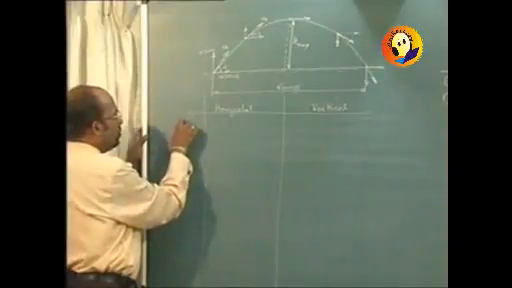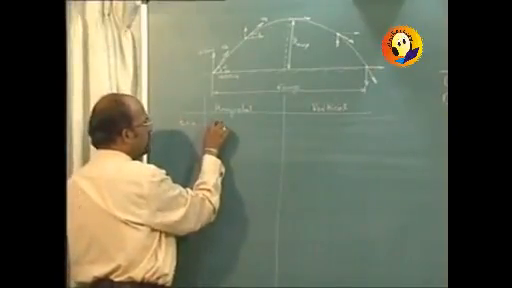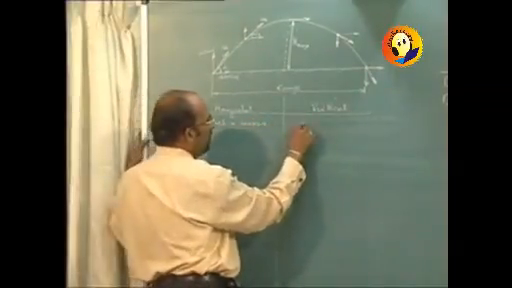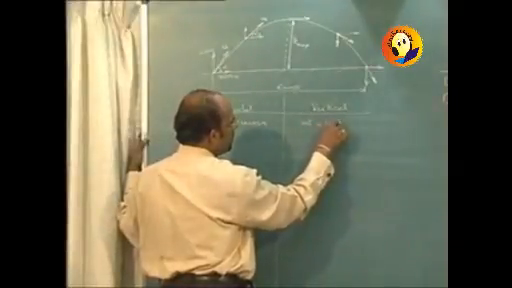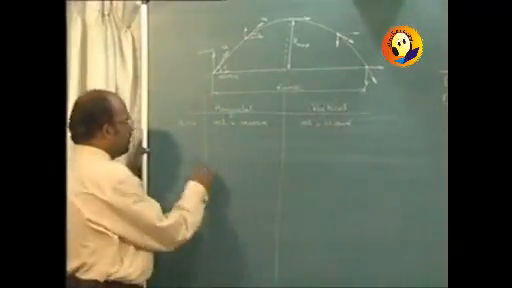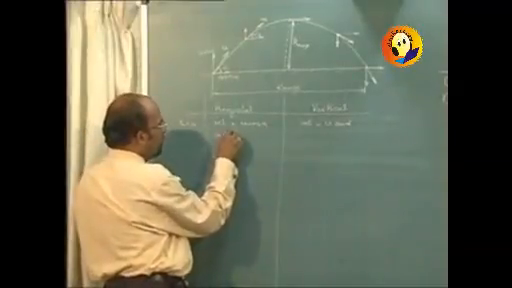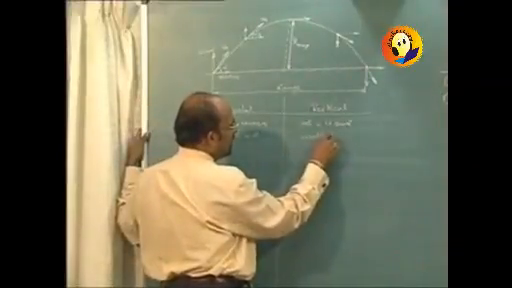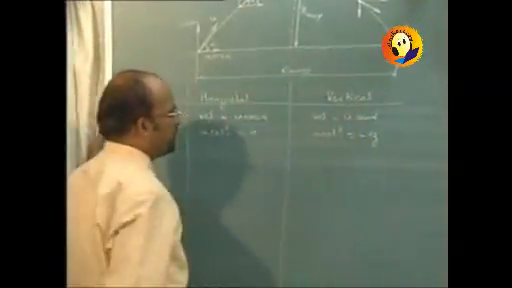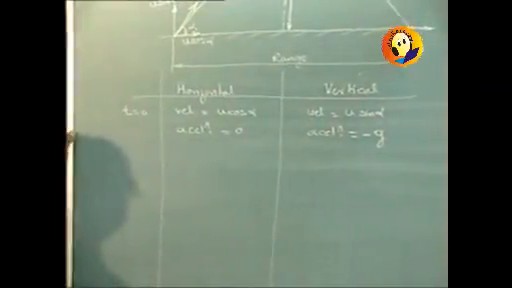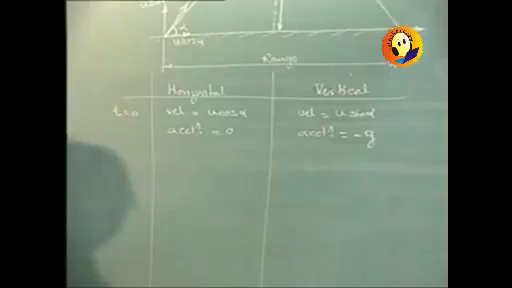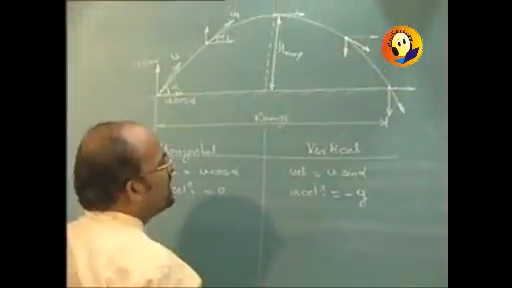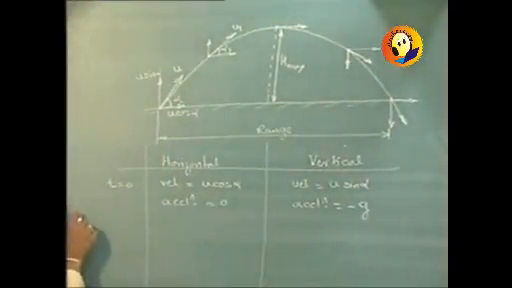And then at t equal to 0, horizontal velocity will be equal to u cos alpha, whereas vertical velocity is u sin alpha. Acceleration in the horizontal direction is 0, whereas acceleration in the vertical direction will be equal to minus g. Now this is the consideration that we are using. Now if I consider that the total time of flight is, say, t1,